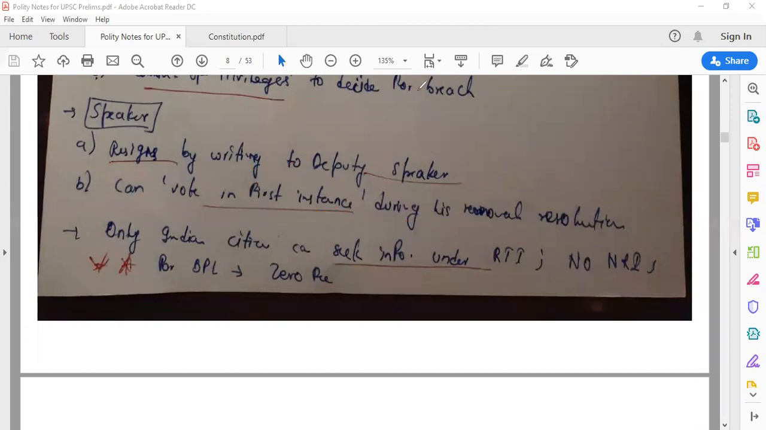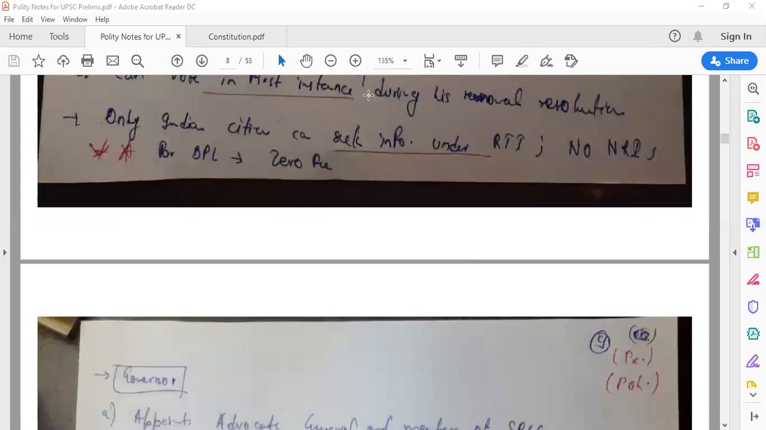Regarding RTI, the Right to Information Act 2005, only Indian citizens can seek information under RTI. No NRI, non-resident Indian, is allowed to seek information under RTI. Similarly, for BPL people, below poverty line people, there is zero fee. But for non-BPL people, there is a certain fee which is prescribed. So if you want to file an RTI, you have to submit a certain amount of money. But for BPL people, zero fee.